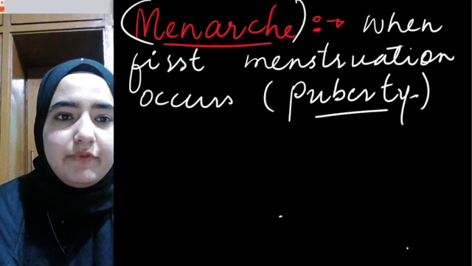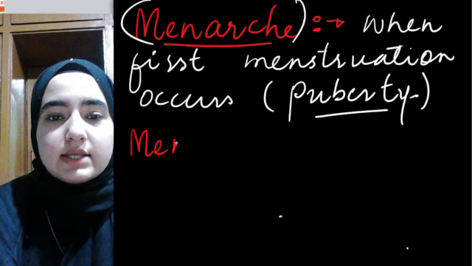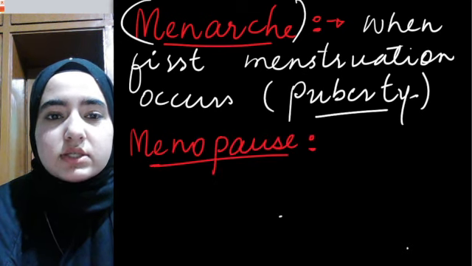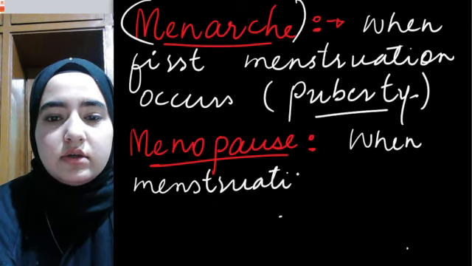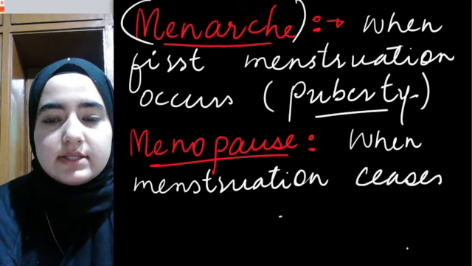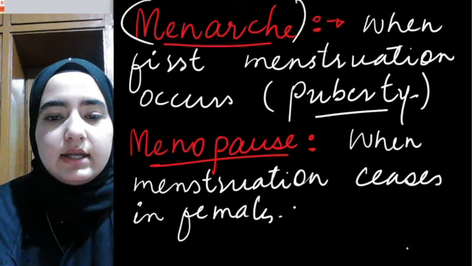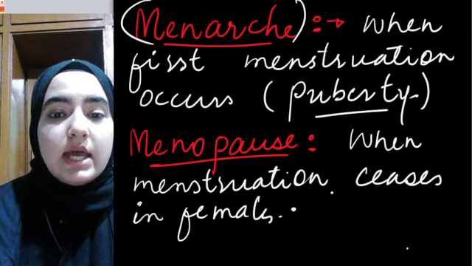Then a phase in females occurs that is known as menopause. Pause means stop. Menopause simply means when menstruation ceases. When menstruation ceases in females, at which age?